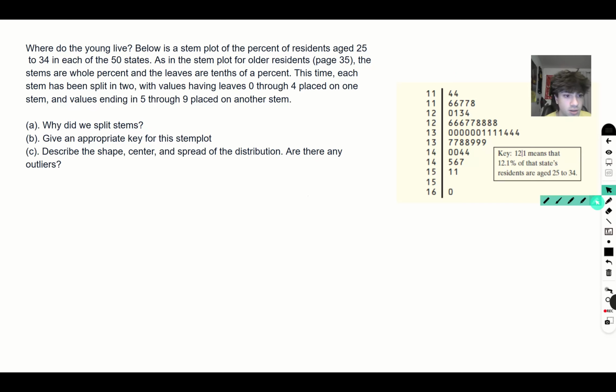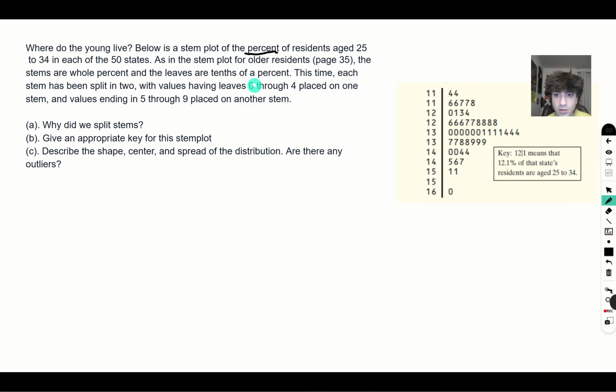All right. Give an appropriate key for the stem plot. So as it says here, this is a key term, percentage out of 100%, and additionally, this just points us in the right direction, because we know how this works is you take these two terms and then you add the last one, so it's 114.